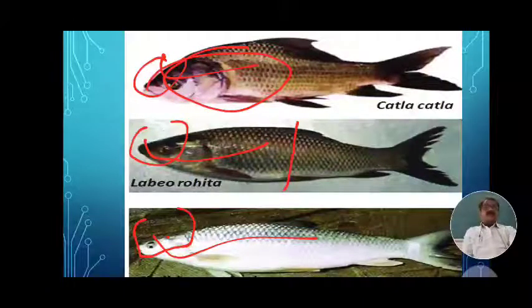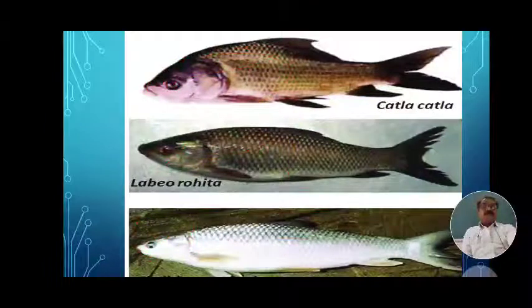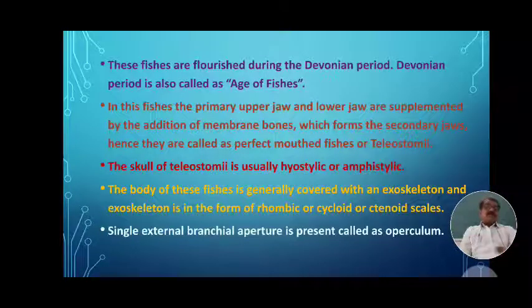In these areas where fresh water occurs, these fishes are found, that is katla, Labiorohita and Sirana mrigal. These three are called the major carps. These are the famous examples of teleostomy.